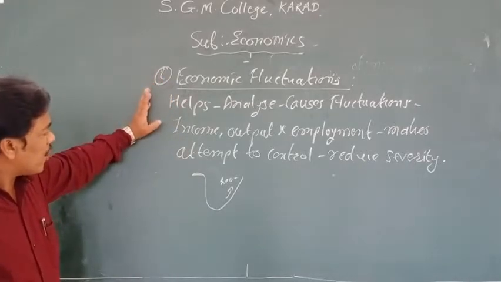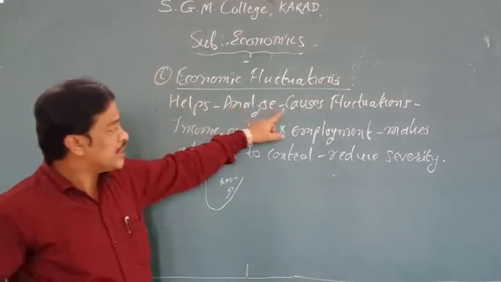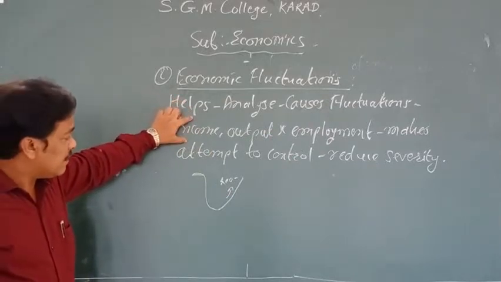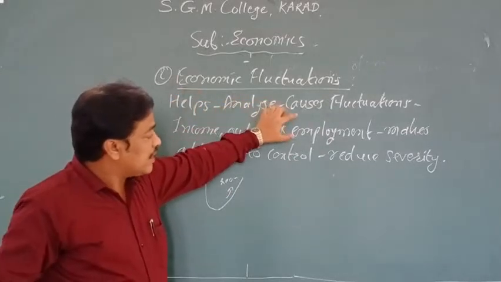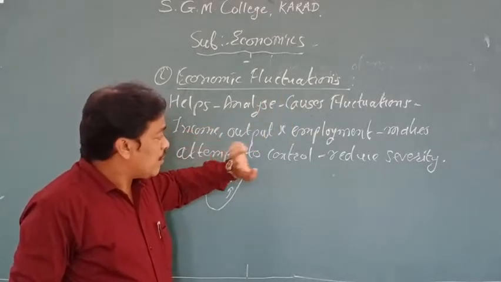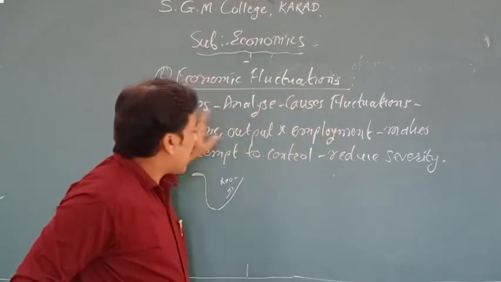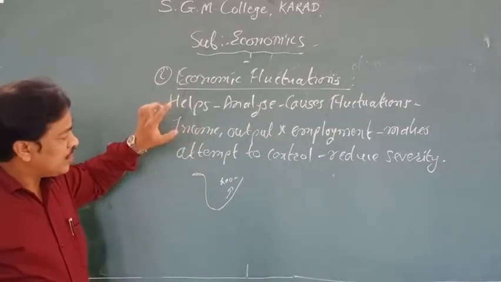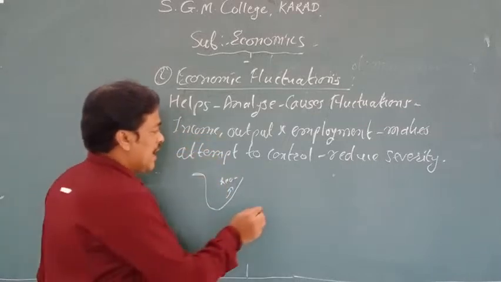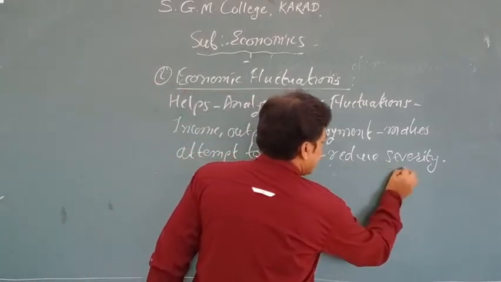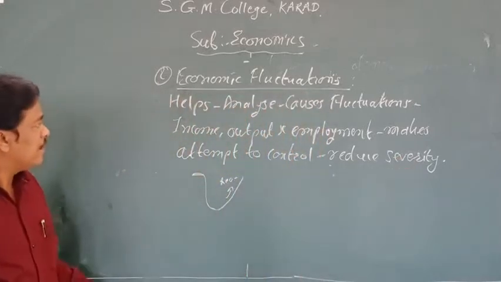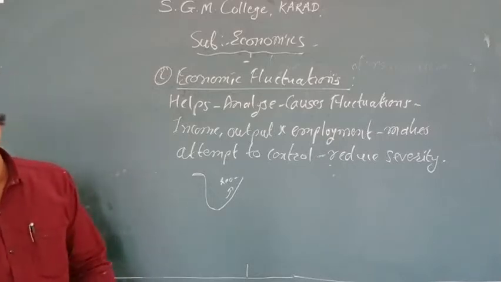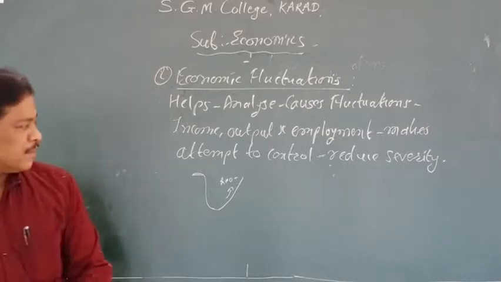So study of macroeconomics is going to help you analyze the causes of fluctuation. What kind of fluctuations are there, for example, in income, in output, and what kind of condition of employment in your economy or in your country. And it also makes an attempt to control these fluctuations, and also it is going to reduce the severity. If we control, at the same time it will reduce its severity. So macroeconomics is going to help to understand economic fluctuations. This is point number 2. Now point number 3, that is about the national income.